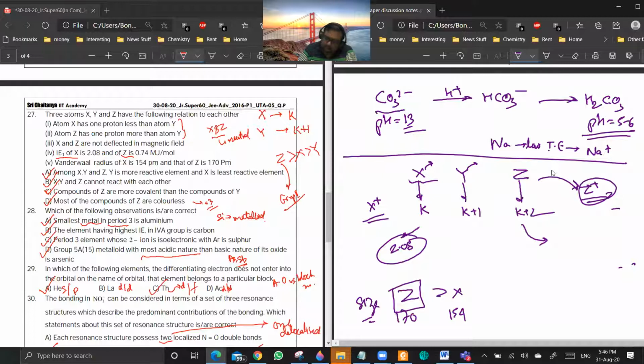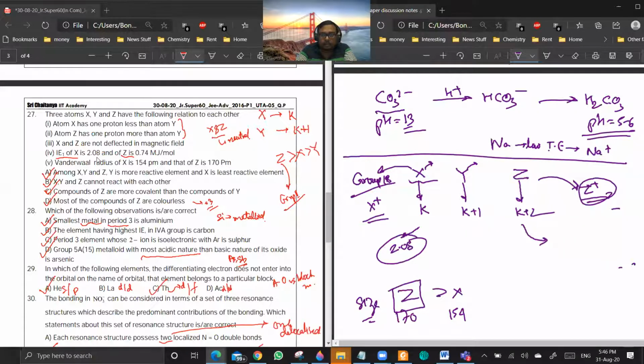Sir, the ionization energy 1 of X is 2.08, which is greater than Z, no, sir. It means it is difficult to remove an electron from X. X is stable, so X plus is less stable than Z plus, no?